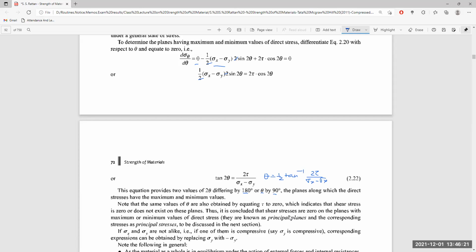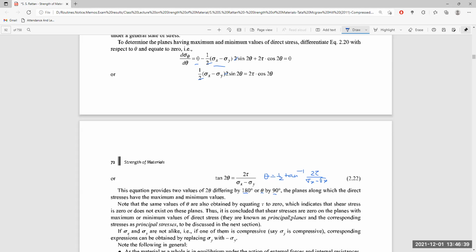These are the planes along which the direct stresses have maximum and minimum value. The same values of theta are also obtained by putting tau theta equal to 0, which indicates that shear stress is 0 or does not exist on this particular plane.